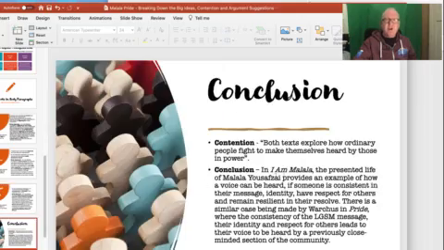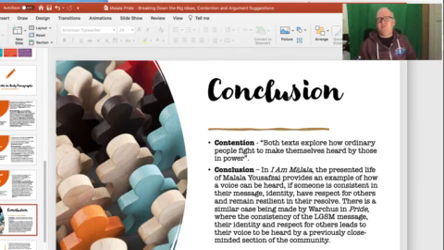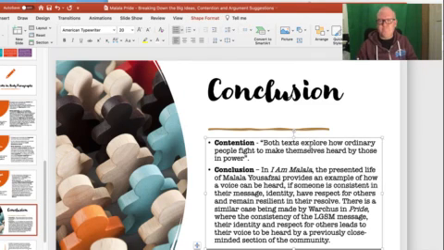So ultimately you've also got the conclusion. In the conclusion, I'll go back here. Both texts explore how ordinary people, that's the contention. And I'm saying here, I, Malala, the presented life of Malala Yousafzai, provides an example of how a voice can be heard. That's what my contention is. If someone is consistent in their message, identity, and has respect for others, and remains resilient in their resolve.